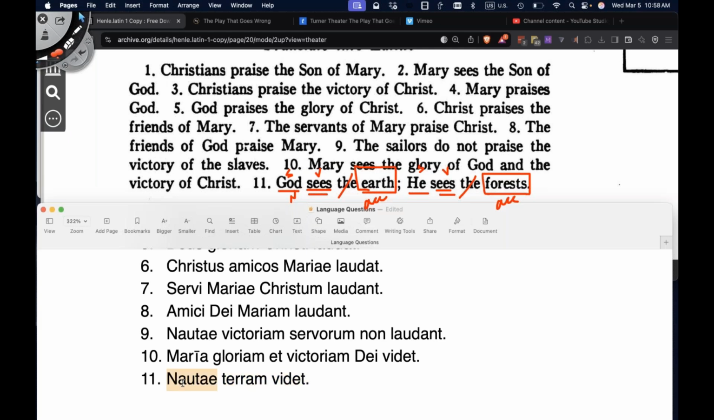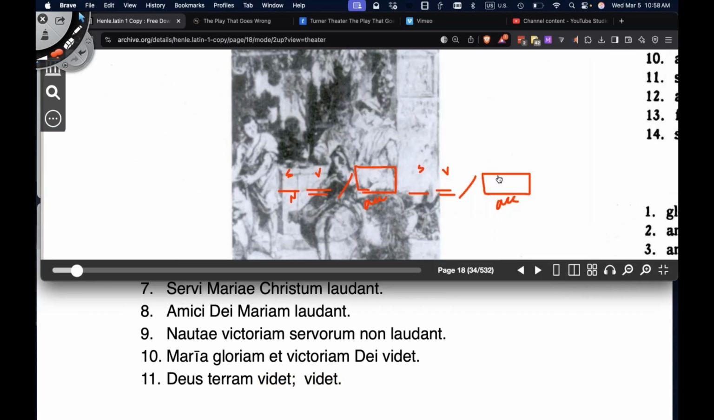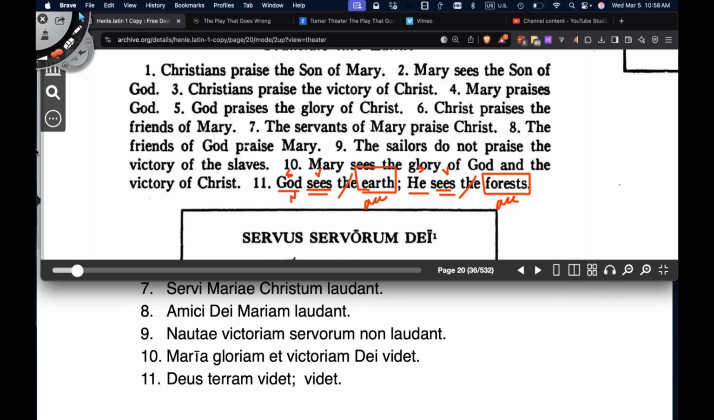Okay, so God in the nominative is Deus. He sees the earth. We actually have terram right there. Terram videt. Actually, our sentence is there. Deus terram videt. God sees the earth. And then he sees the forests. We haven't actually learned the word for he yet in Latin. We'll learn that later. So for now, we're just going to include it with the verb videt. So we would just put videt here again. And then we just need forests.